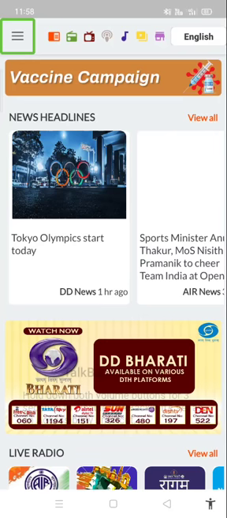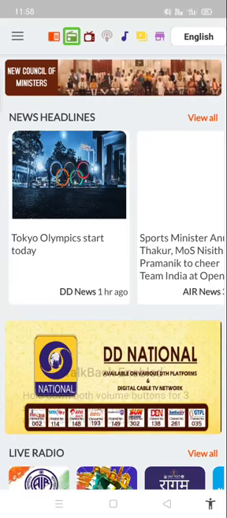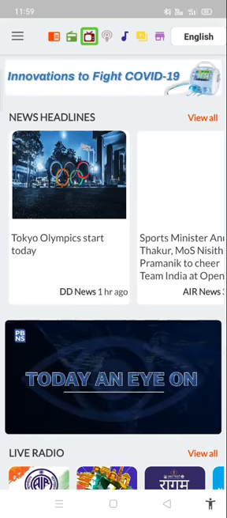After that we have the news tab. If we select this news tab, we'll find only news. Then after that we have the live radio tab. If we select this live radio tab, we'll find all the radio channels. Then again I am swiping. After that we have live TV. If we select this live TV